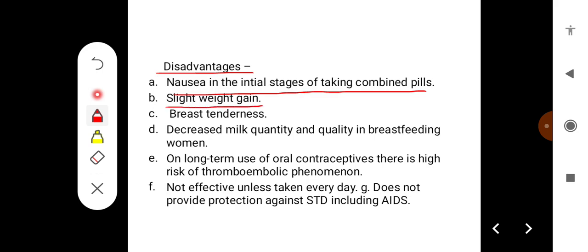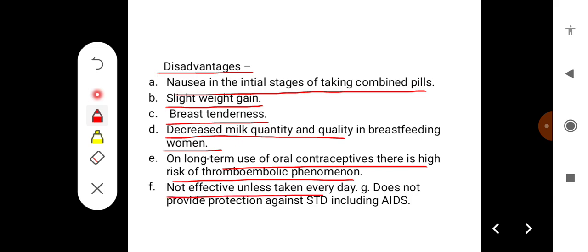There can be slight weight gain, breast tenderness, and decreased milk quantity and quality in breastfeeding women. On long-term use, there is a high risk of thromboembolic phenomena. They're not effective unless taken every day, and they do not provide protection against STDs like HIV.